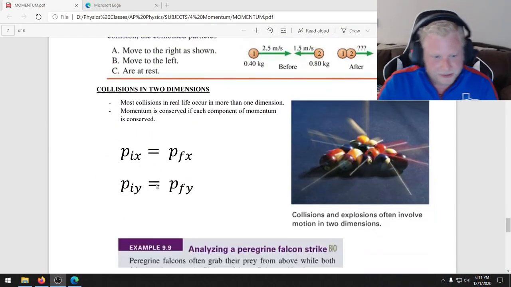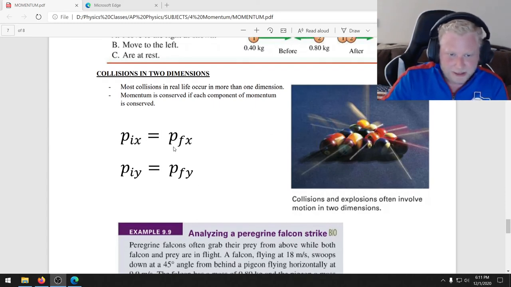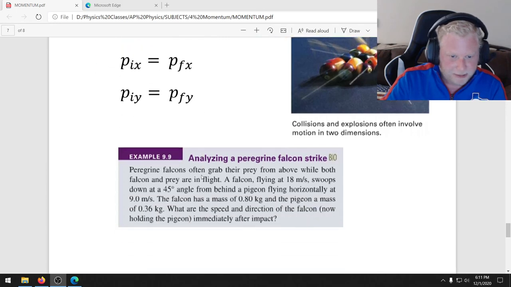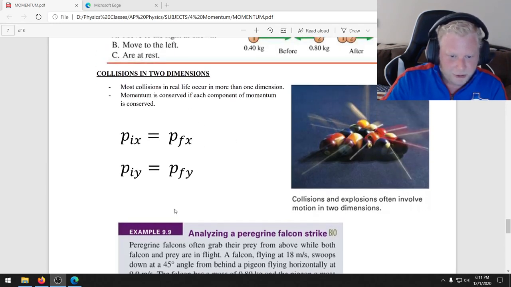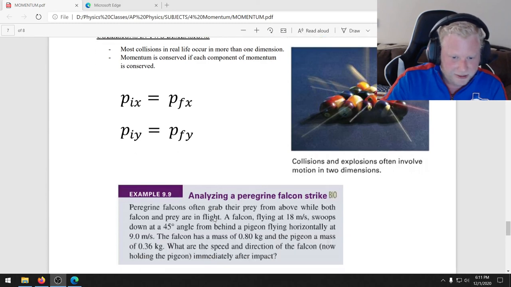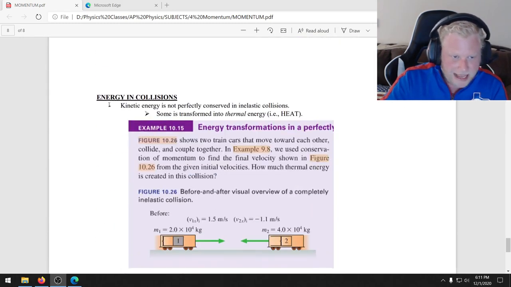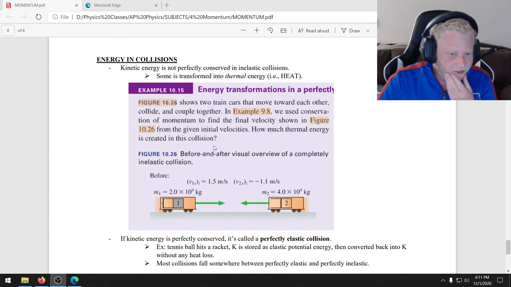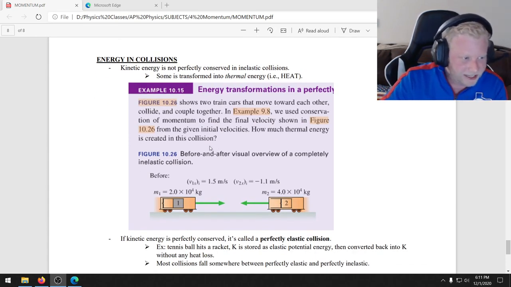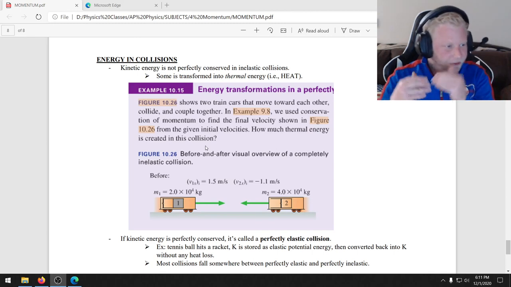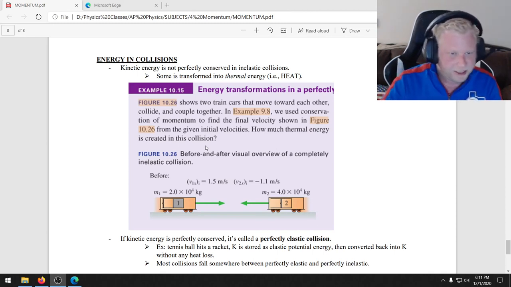Now, as far as the rest of the notes go, we're going to skip collision in 2 dimensions because, frankly, we're trying to catch up time here. I'll make a video at some point, just in case you have extra time to take a look at it. And as far as energy and collisions, we'll cover that mostly when we get to energy next semester. We had to kind of reshuffle the order just because of a time crunch.